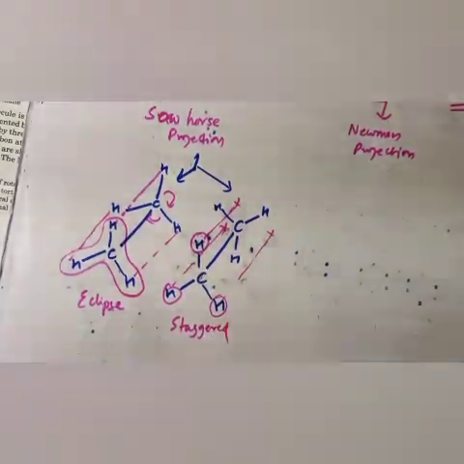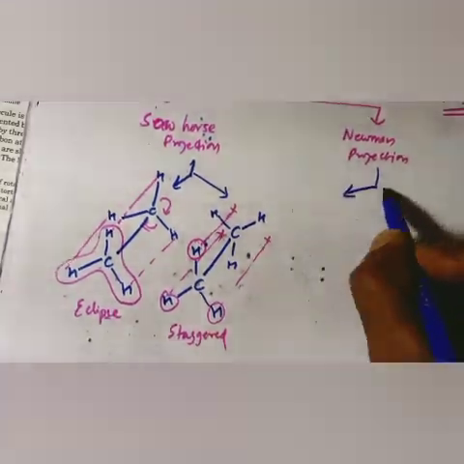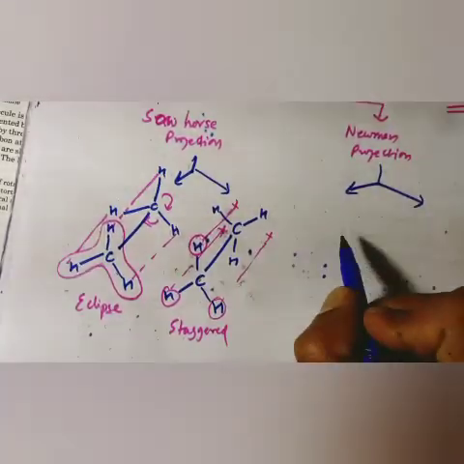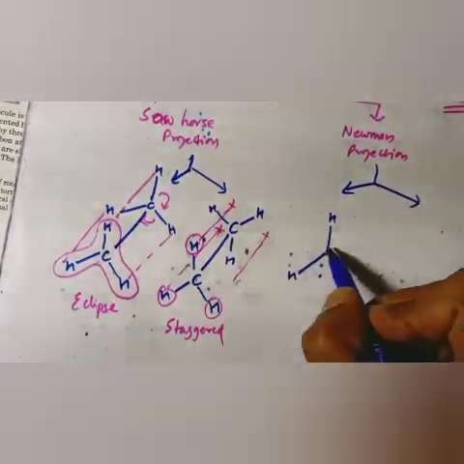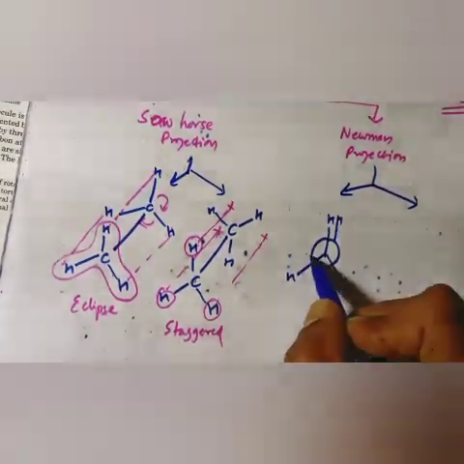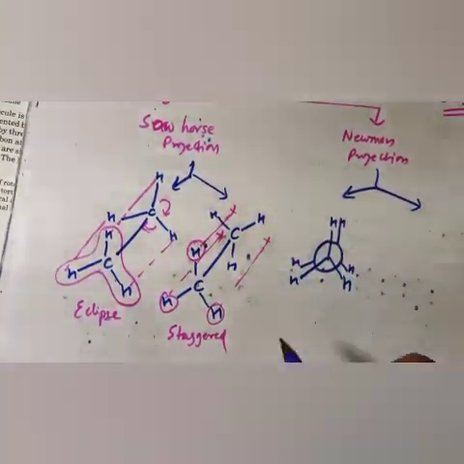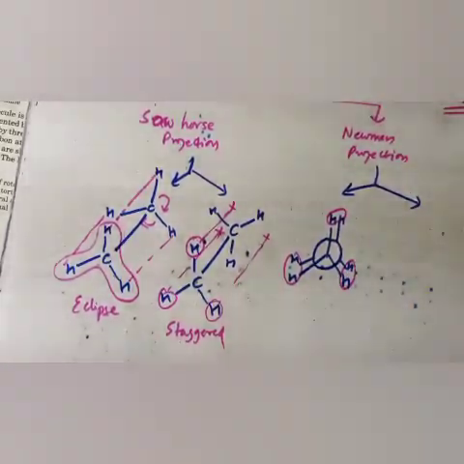Now Newman projection. When we show the same thing in Newman projection, it will show two types. Newman projection can be shown in this way, H, H, H. Here we will make a circle. So you can make the same thing, H, H and H. Again, hydrogen will overlap hydrogen. This is called eclipsed.